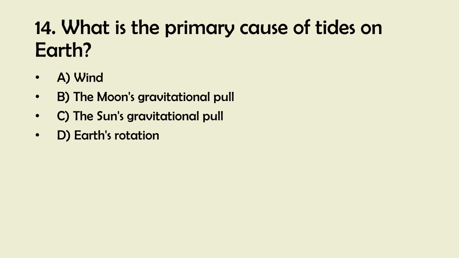14. What is the primary cause of tides on Earth? A. Wind. B. The moon's gravitational pull. C. The sun's gravitational pull. D. Earth's rotation. And the right answer is